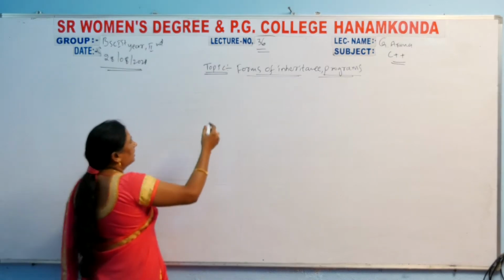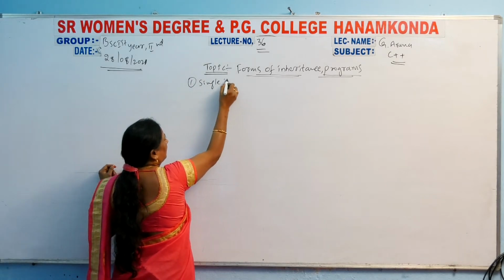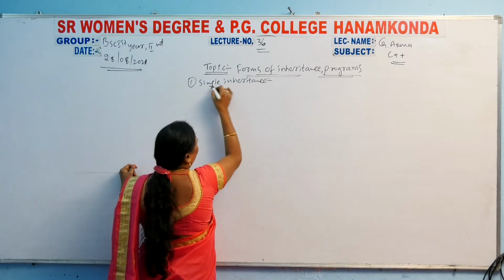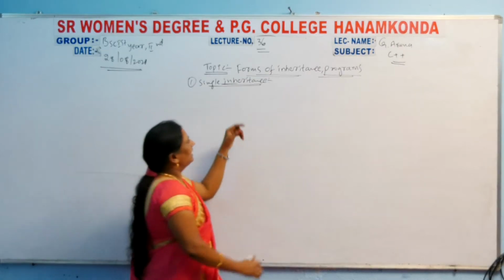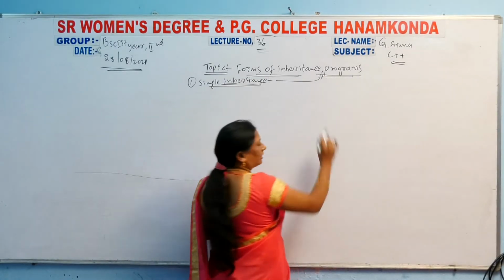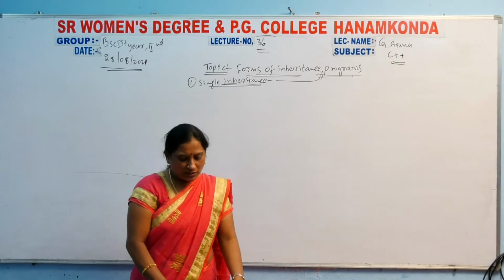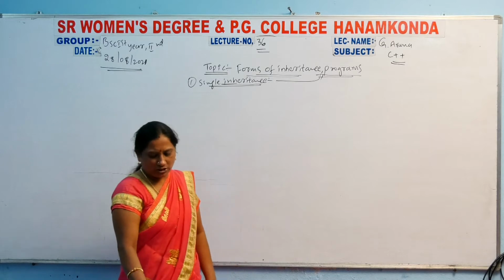First, what is the term? Single inheritance. Single inheritance related programs first. Here, first you have to write the question.